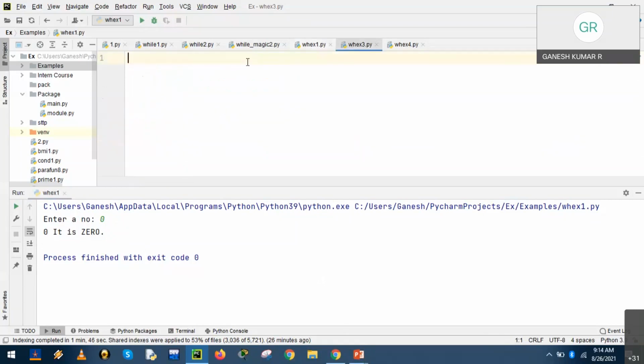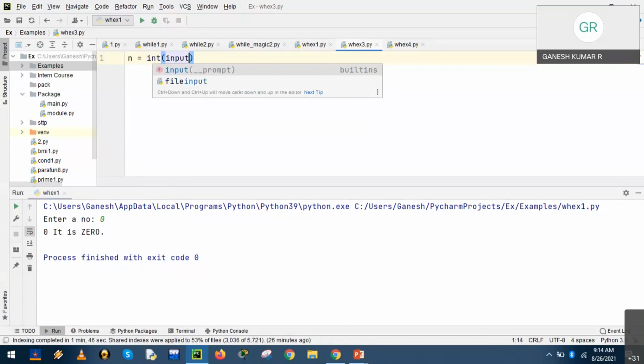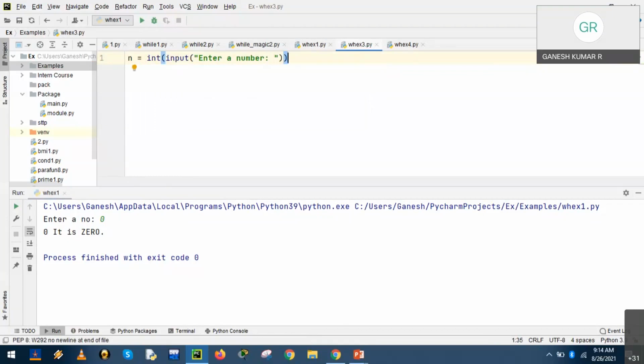Right? n is equal to int, input, enter a number. Okay, so now I am trying to check the same program to find positive, negative or 0 by using while.